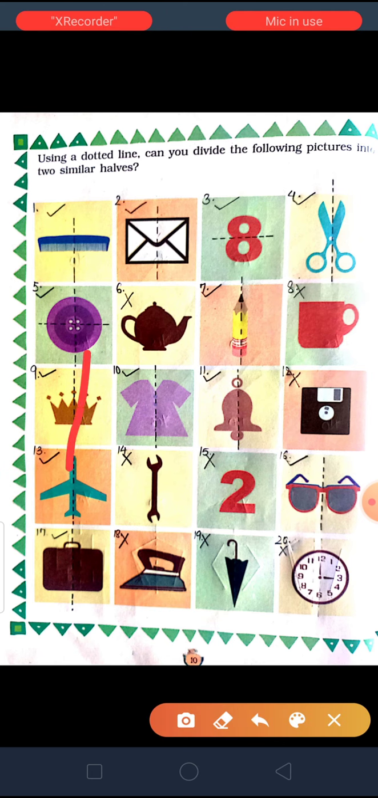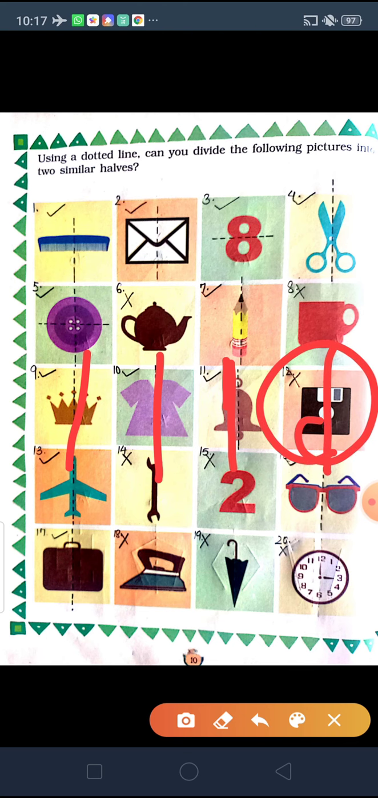Next one, the crown, you can divide vertically. This frock you can divide vertically. The bell you can divide vertically. This one is not possible if you divide it like this, because you can see this black portion will not be similar in this part.